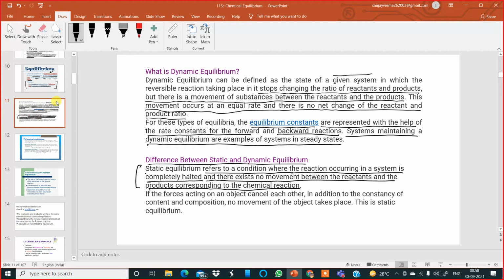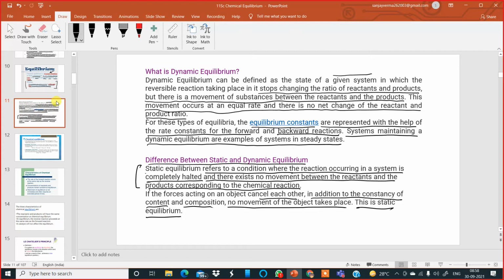The reaction occurring in the system is halted. Okay. If the forces acting on an object cancel each other, in addition to the constancy of the content and composition, no movement of the object takes place. This is the condition where you can observe static equilibrium. Though this static equilibrium is not required in detail in this chapter, I have still tried to explain the meaning to you.